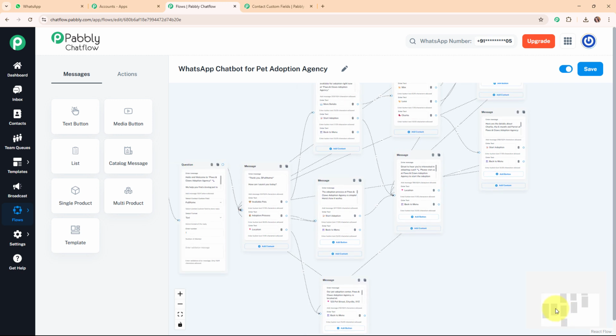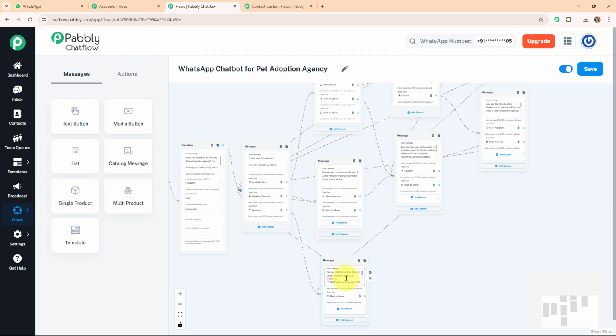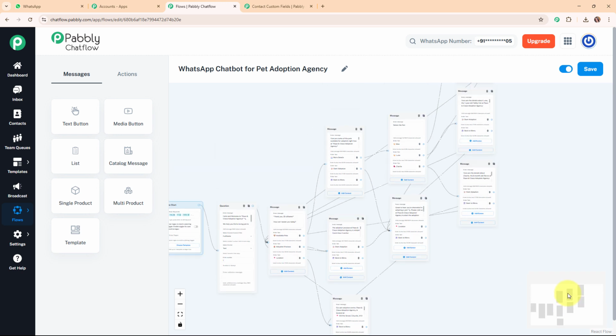And then here for the adoption process, I have added another text box with the quick reply button where I've added the entire process of the adoption and the quick reply button as start adoption and back to menu. And here for the start adoption, I've added a text box over here that is a common text box where I've requested customer to visit our agency to start the entire adoption process with the quick reply button as the location and back to menu. And here for the location quick reply button, I have added a common location message with the quick reply button as back to menu. Alright, so this was all about the chatbot that we just right now created for the pet adoption agency.